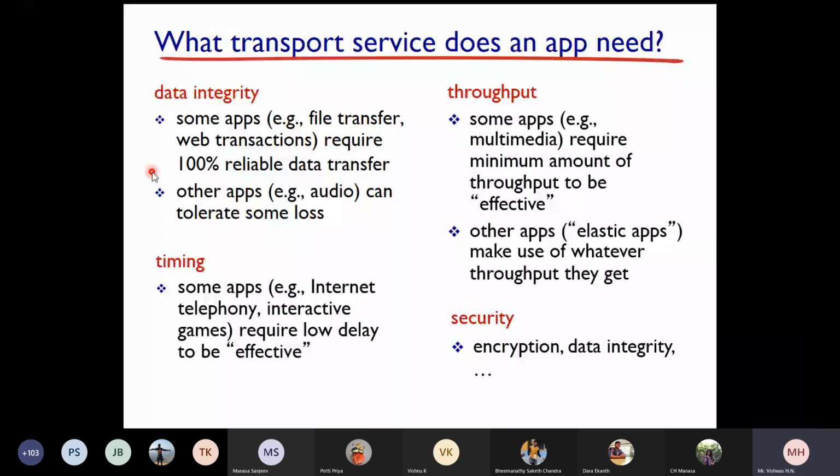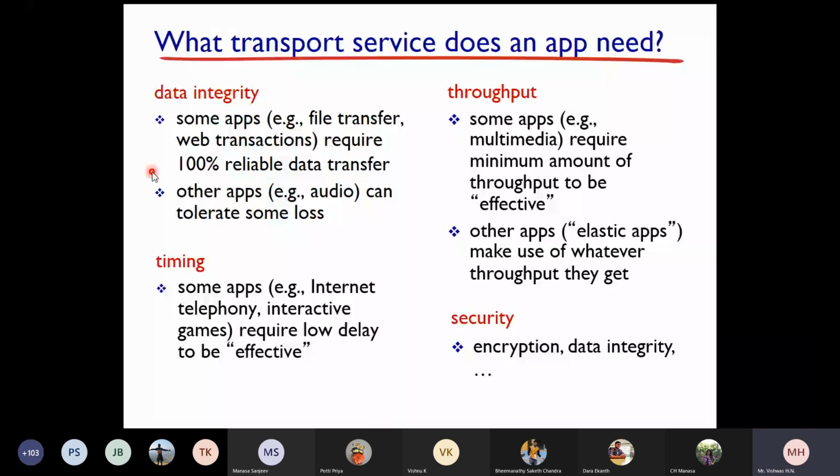So some apps require 100% reliable data transfer. For example, file transfer and web transactions all require 100% reliability. That is given by the transport layer. That service is not provided by the application layer, students. We will discuss that in detail when we study the transport layer.